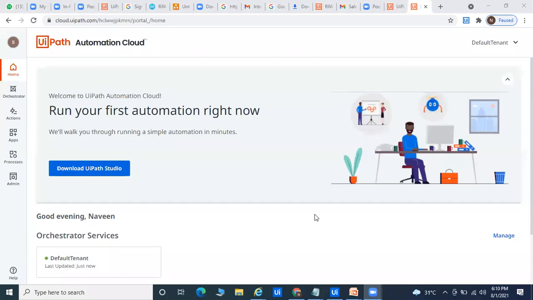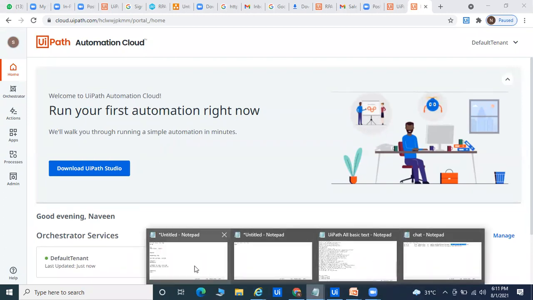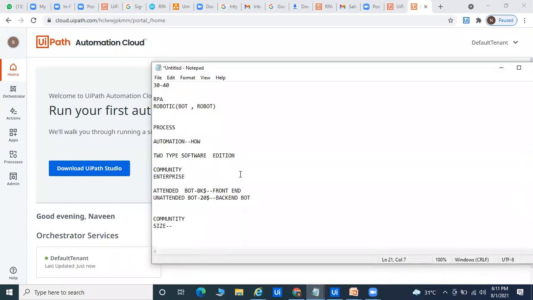So yesterday we provided the RPA demo class. On Friday also I provided one class. Yesterday I covered lots of things, like what is RPA, robotic process automation. Okay, so what is RPA?